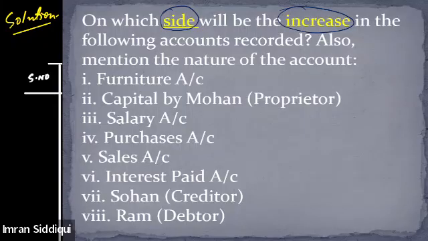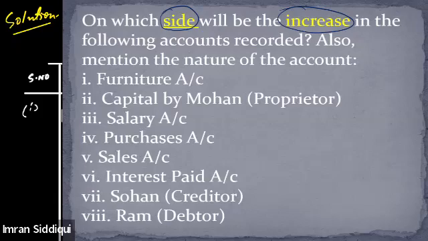Furniture. So tell me, furniture account is what kind of account? Is it an asset account, liability account, capital account, expense or revenue? Asset account. Correct.